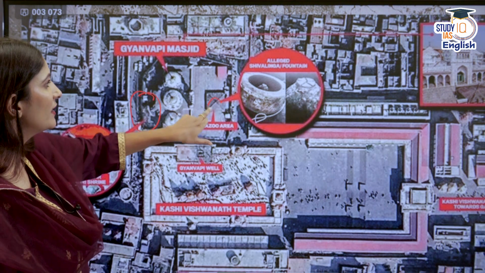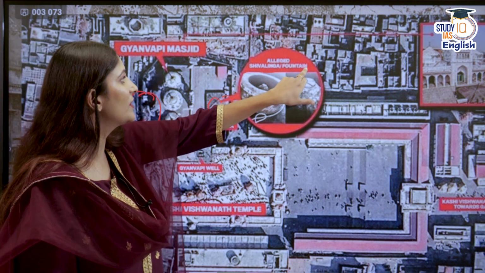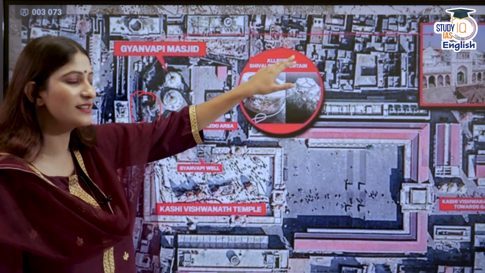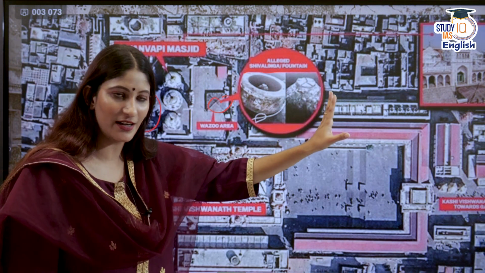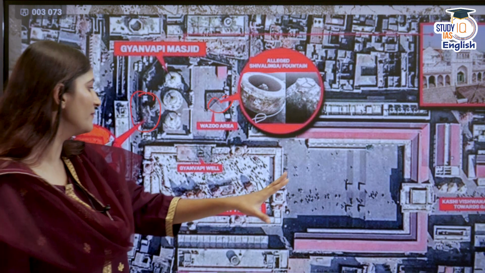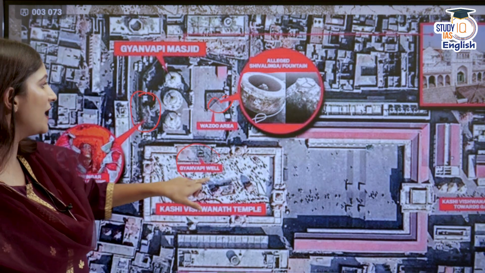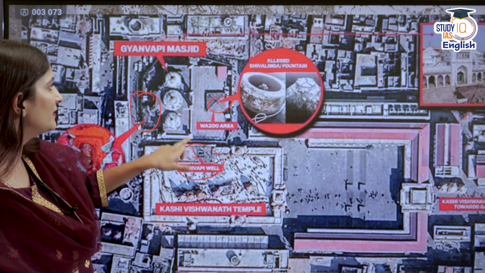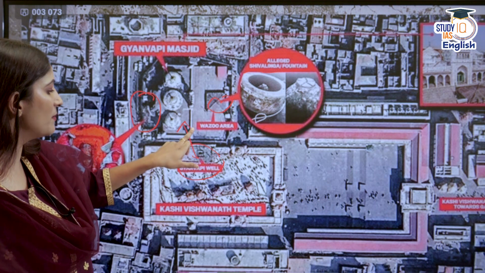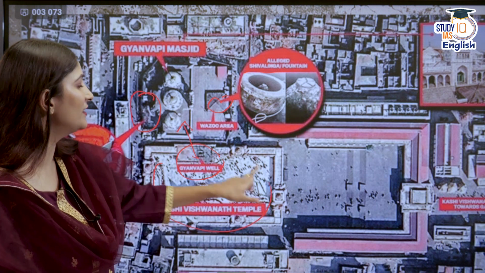This is the Vazu area. This is the alleged Shivlinga or the fountain. We do not know what it is right now because we do not have the proper evidence. I am saying it again and again. And then this is the Gyanvapi well. Because of this Gyanvapi well, this mosque has been known as the Gyanvapi mosque. And this is the Kashi Vishwanath temple.